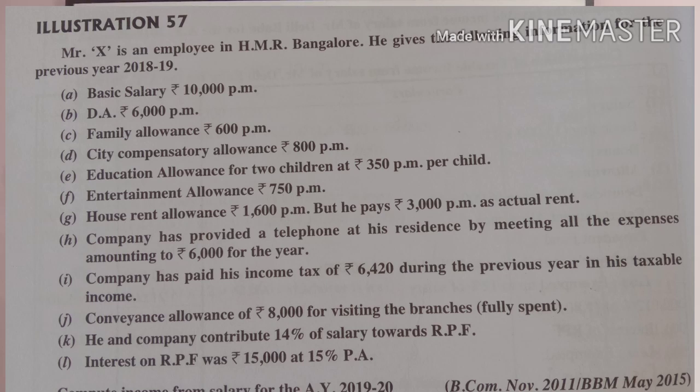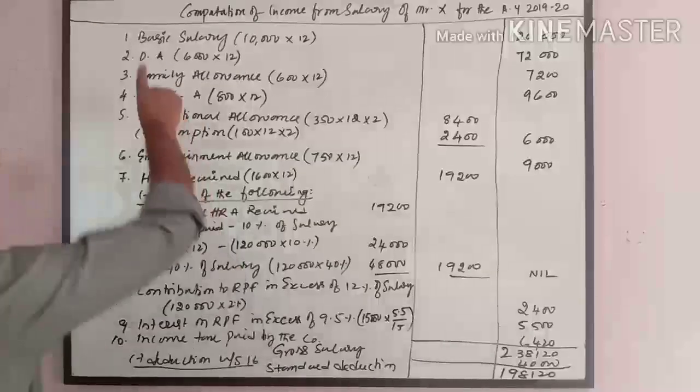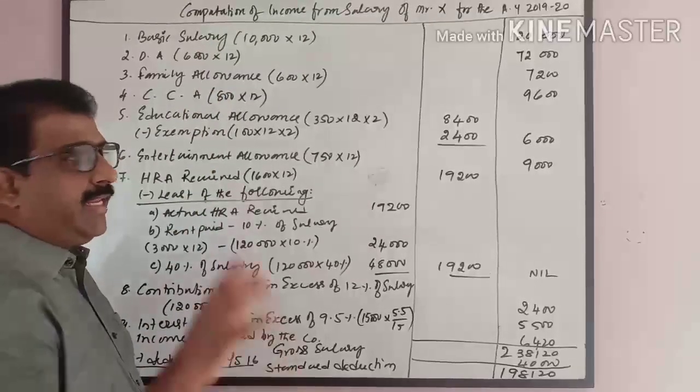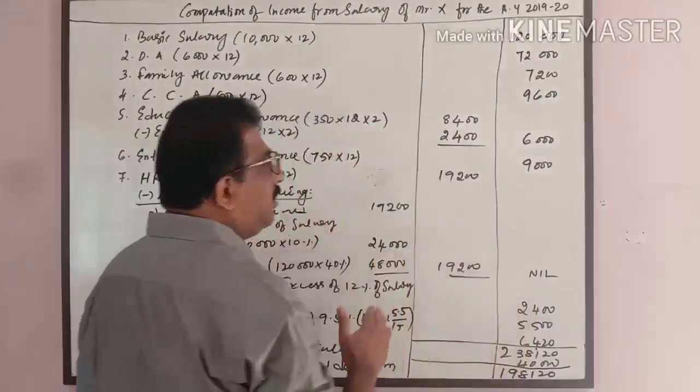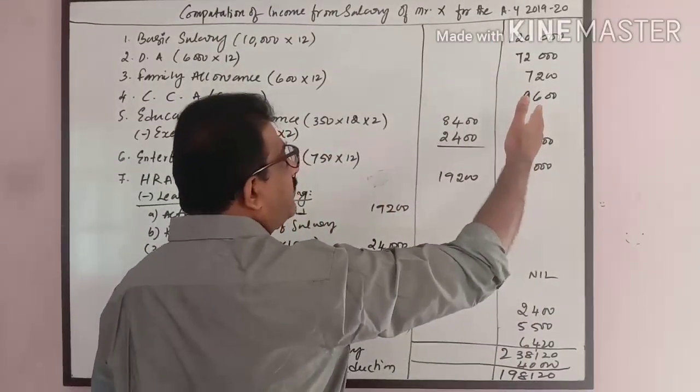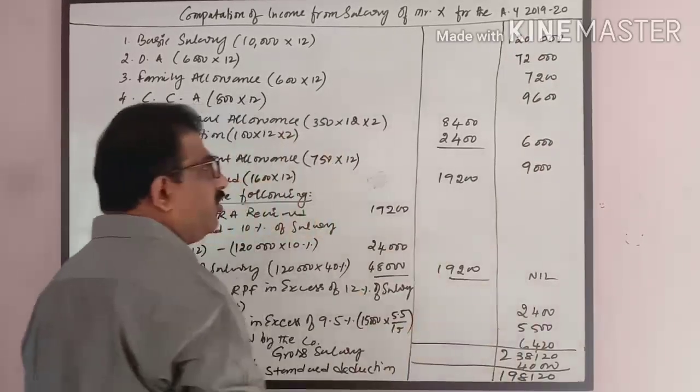He and company contributed 14% of salary towards RPF. Interest on RPF was 15,000 at 15% per annum. Compute income from salary for the assessment year 19-20. Now first thing, the basic salary. Basic salary, this is a taxable column. Whatever taxable items are there, we have to write it in this particular column.